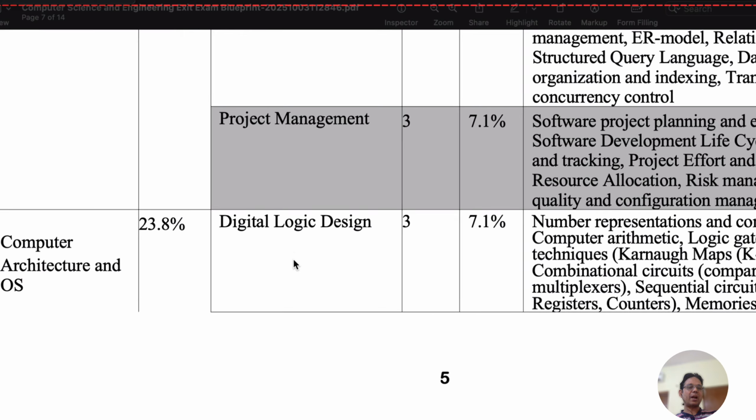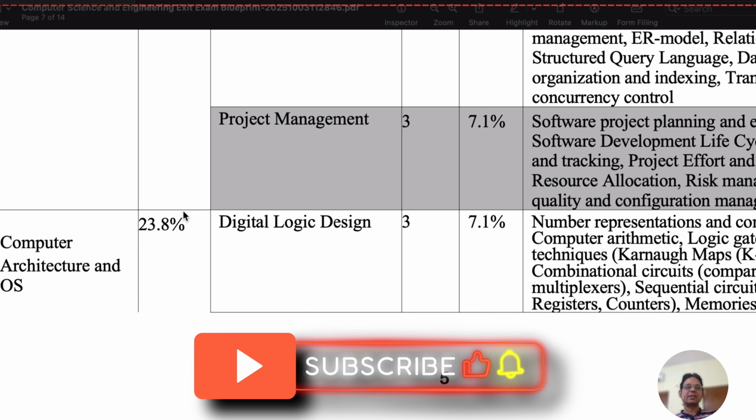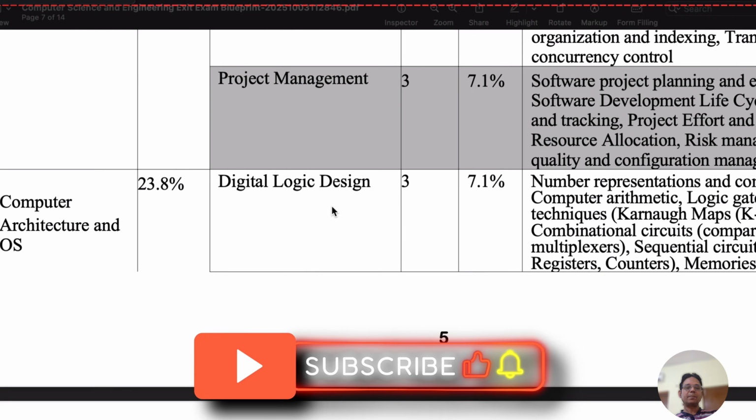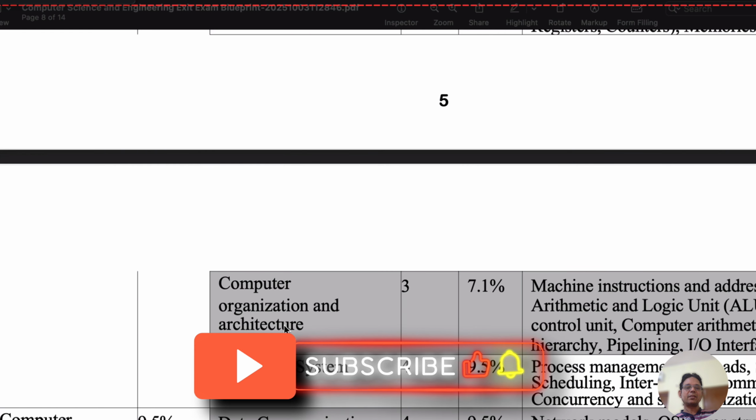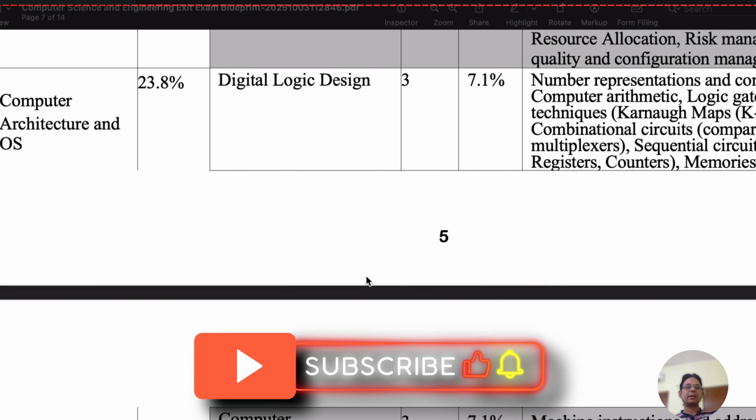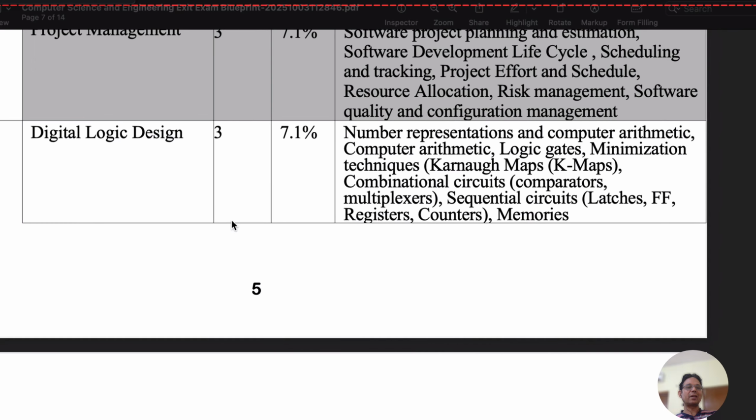Now next is computer architecture and operating systems. Share is 23.8%, meaning around 22 questions out of 100 questions will come into the examinations. Then it will cover 3 courses: digital logic design, computer organization and architectures, and operating systems. So now we can see the detail about the digital logic design course. In the digital design course, you have to learn about number representation, computer architecture, computer arithmetic, logic gates, minimization techniques.